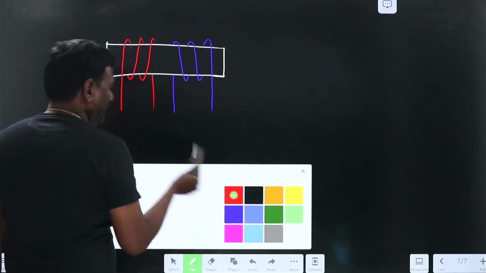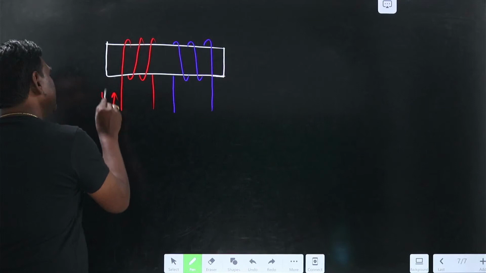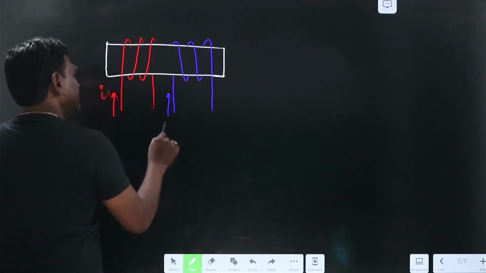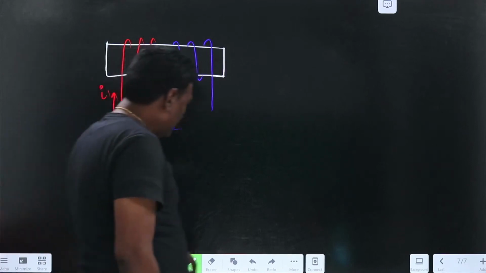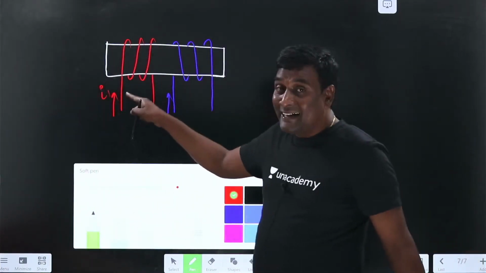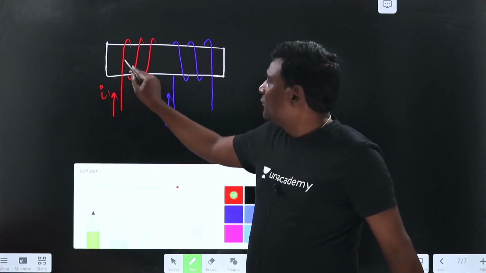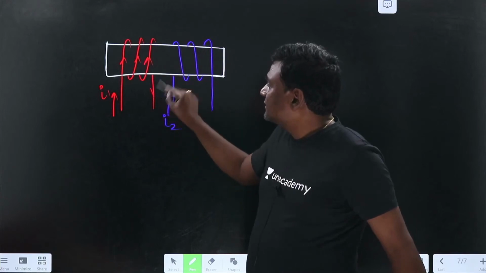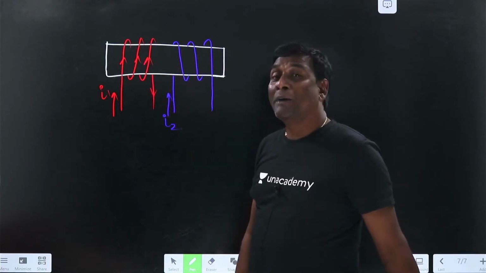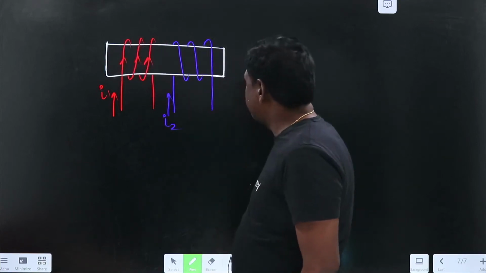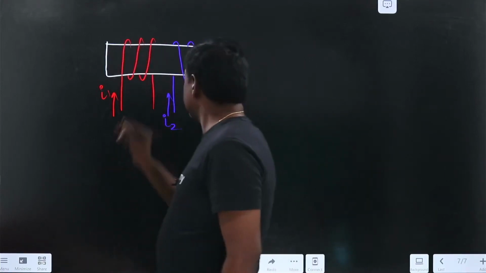See here, I1 is in this direction and I2 is in this direction. Now let us try to understand. The moment I1 is entering in this direction, how is my phi 1 going to be? Phi 1 is going to be in this direction, right?